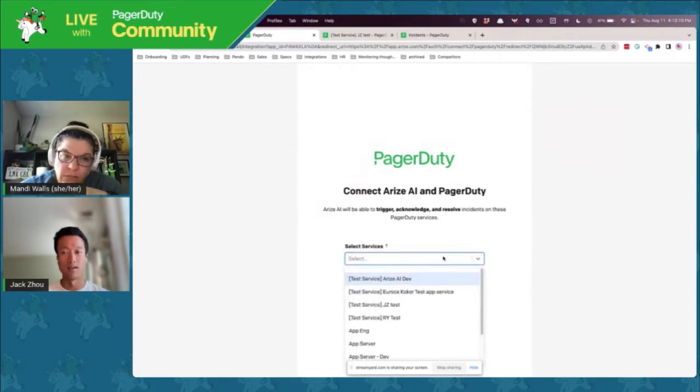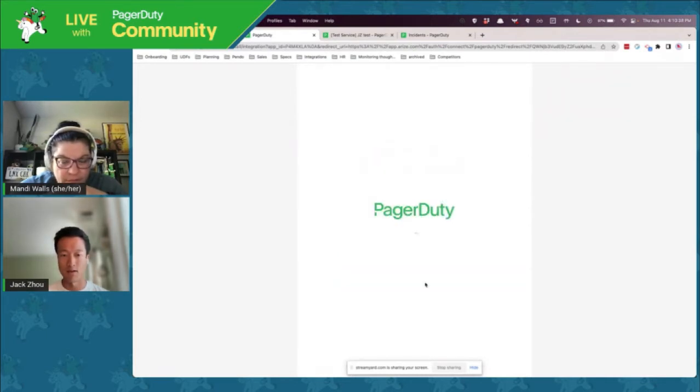This really gives end users a lot of flexibility. Often we think of the end user of our platform as a data scientist, but PagerDuty is more familiar to maybe some of the engineers that set up their platform. So there's a little bit of mismatch. This UI really helps our data scientists get to this integration much quicker. So here I'm going to just use my test account, and I'm going to connect that.